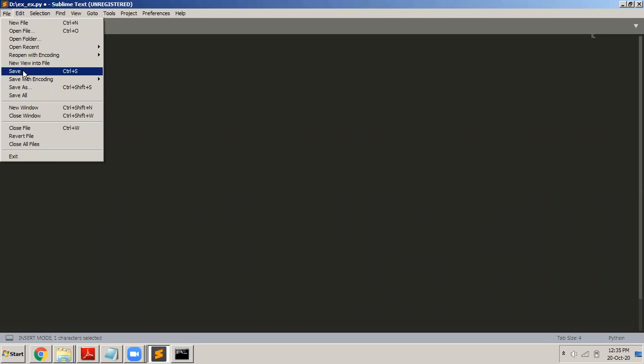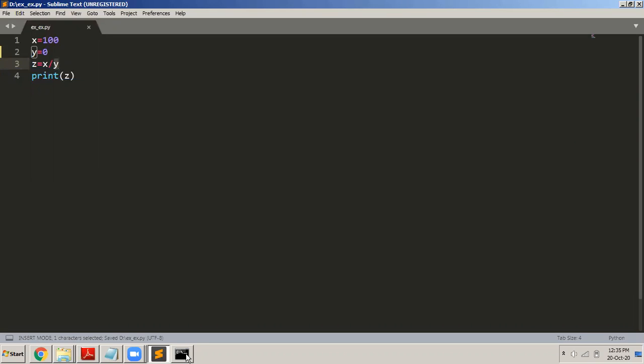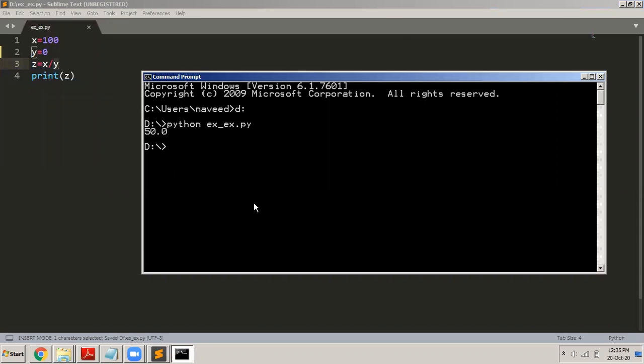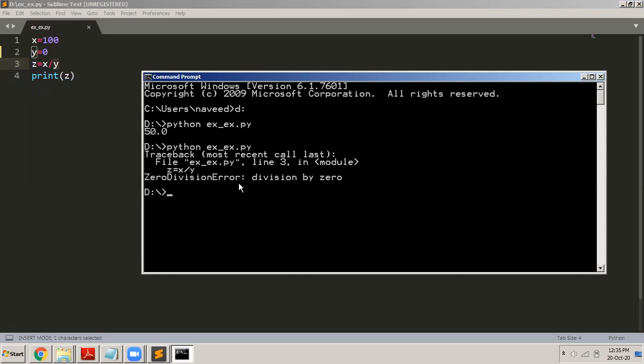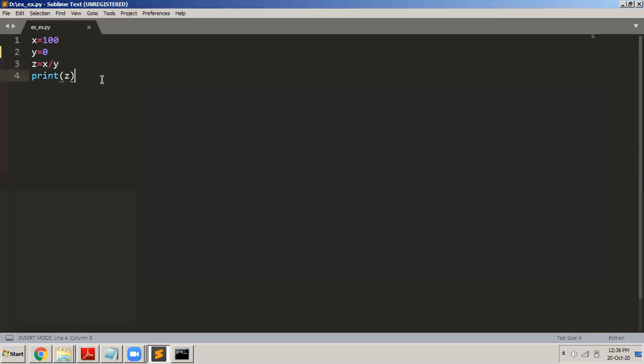So I save this. Intentionally I am doing an error in the program, a runtime error. As far as the syntax is concerned, everything is fine, no problem, but there is a runtime error. So when I try to execute this program, you can see that it displays an error. It tells you that there is an error in line number 3. It says zero division error, division by 0. So it will not do the remaining part.